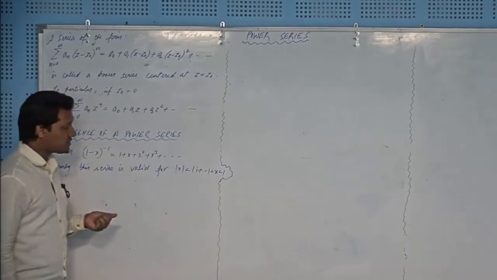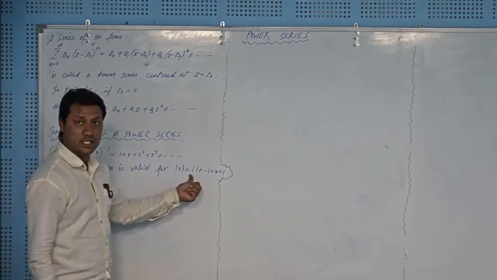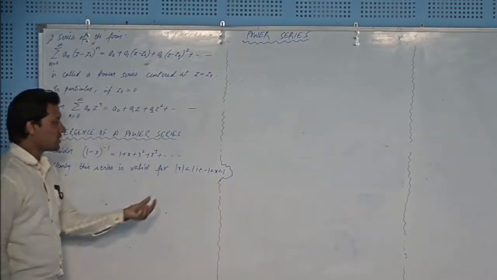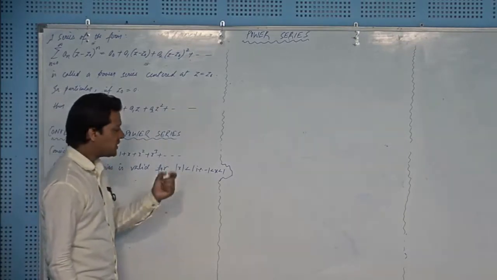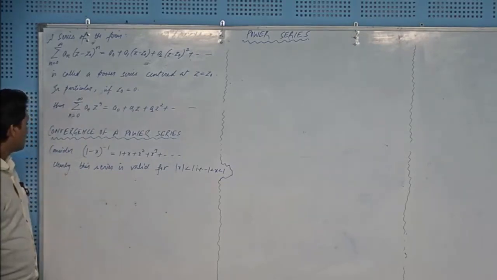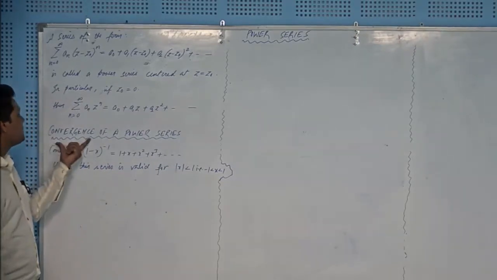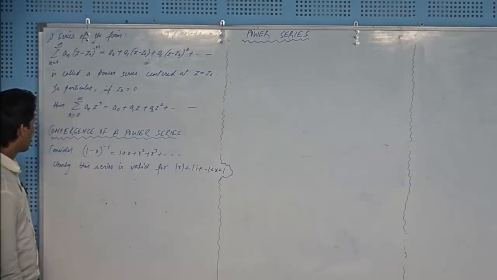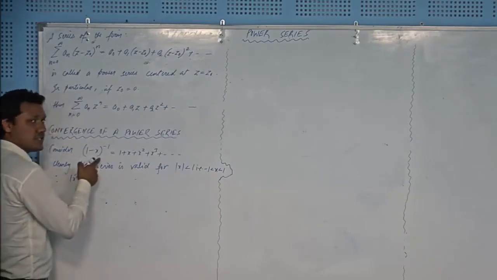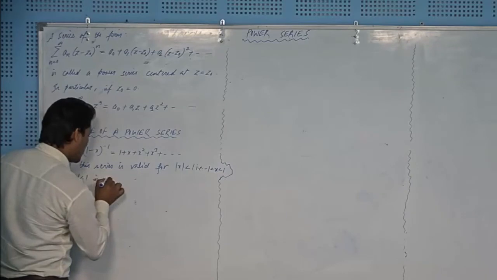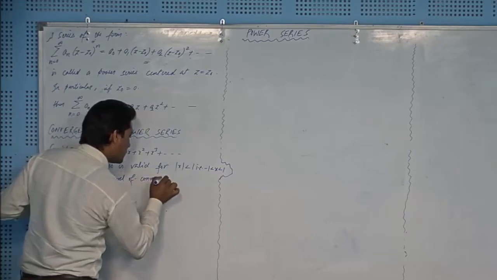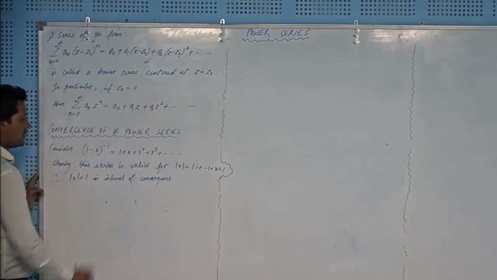Means for any x which does not belong to this interval of convergence, this series is invalid. That's why we are calling it the interval of convergence. For any x belonging to this interval, this series is valid, and this is another way to understand the convergence behavior of a series. Therefore mod x less than 1 in this case is the interval of convergence, and obviously we will call it an interval.